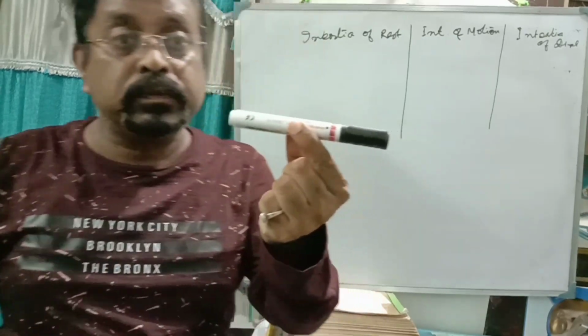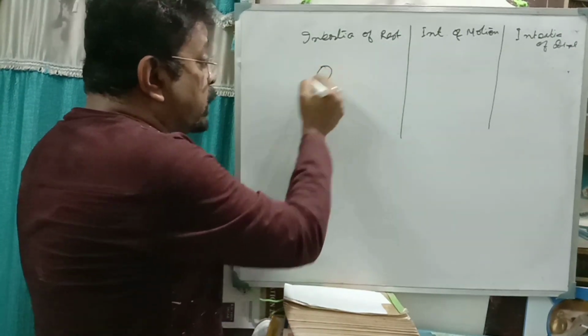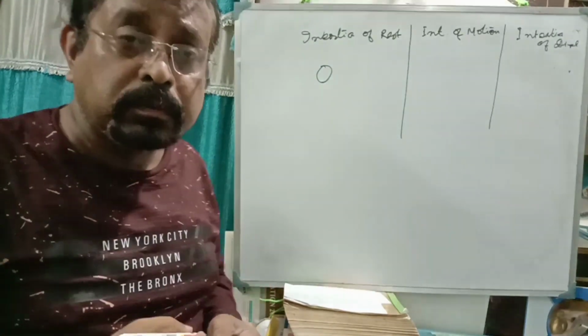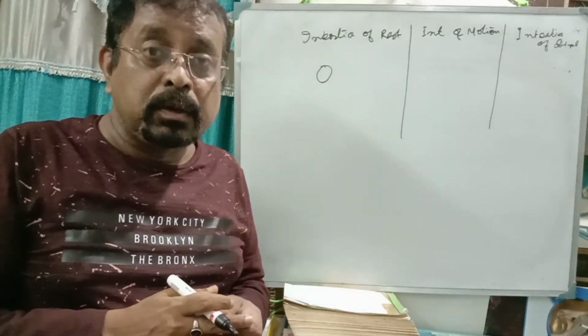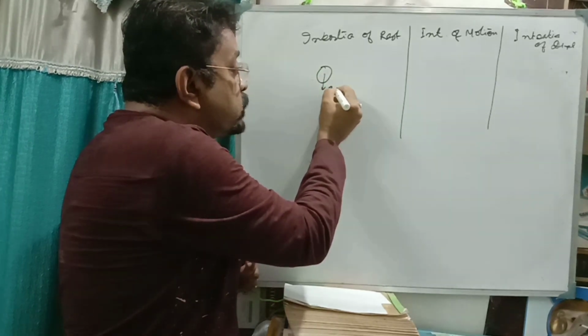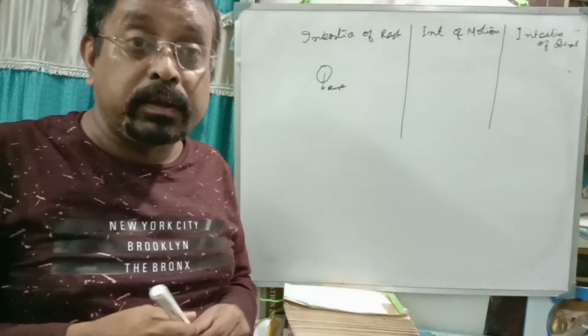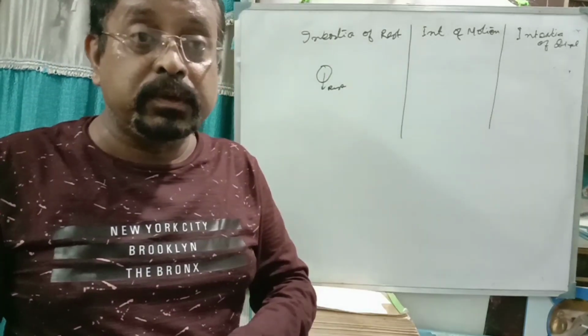The body is at rest. This body here cannot move. Why? Because you are not giving any force. So this is called the inertia of rest. That is the inability of a body to move by itself is called inertia of rest.